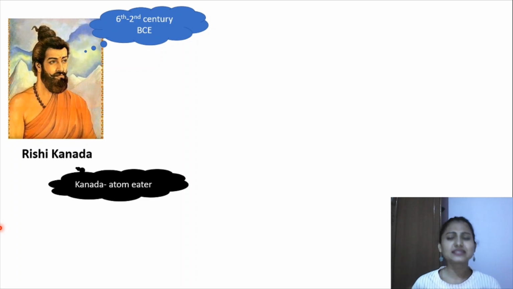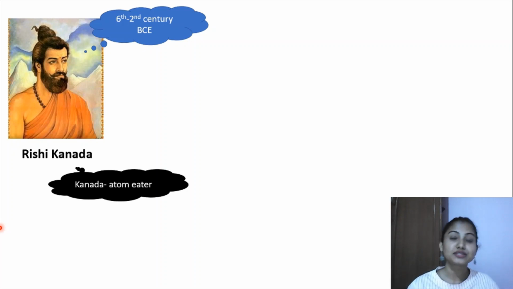Now, there was a very simple story here. Rishi Kanad was walking down when he saw a truck filled with grains. He saw that there was a hole in the jute bag and the grain was falling down. From there he got an idea that this whole universe, whether it is I or that grain, is also made up of very small substances. And this was at the time before Christ.